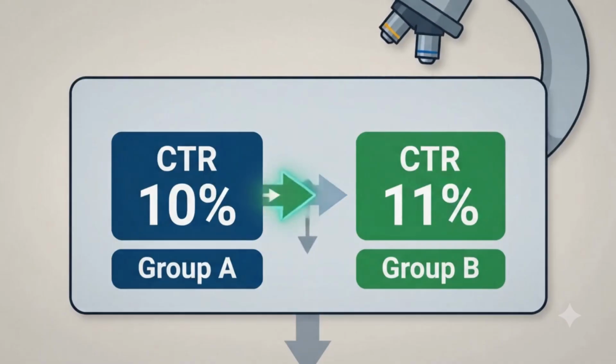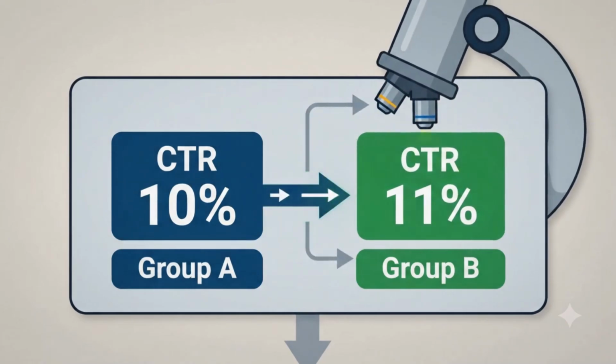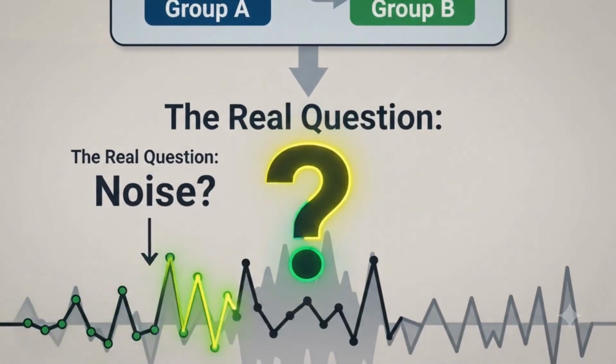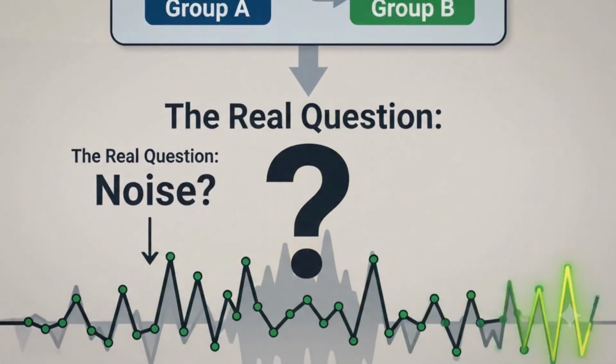After defining the metrics, choosing the sample size, and designing the experiment, we finally launch the A/B test. Now imagine the experiment finishes, and we get the following result. The old system, Group A, has a CTR of 10%. The new system, Group B, has a CTR of 11%. At first glance, that looks great. But here's the real question. How do we know this improvement was actually caused by the new system and not just random noise?